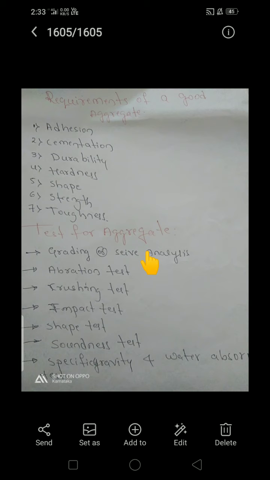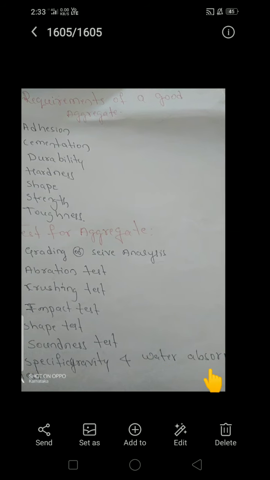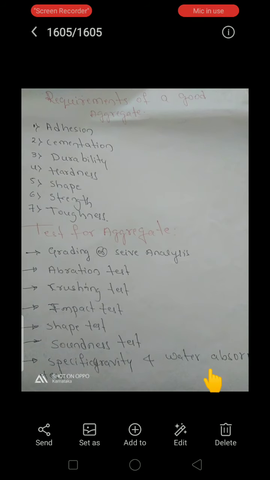Next one is the tests for aggregate, or tests on aggregate. Here I have mentioned a few tests which are going to be conducted on the aggregate. First one, grading or sieve analysis; second, the abrasion test; third, crushing test; next, impact test; then shape test, soundness test, and specific gravity or water absorption test. These are some tests conducted on fine aggregate or coarse aggregate.